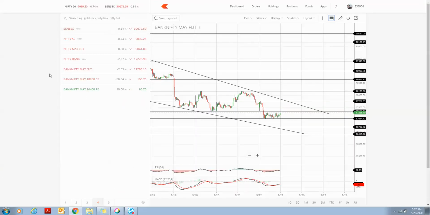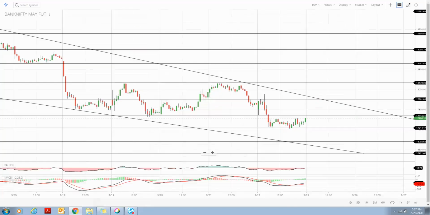As you can see here, the Bank Nifty has closed at 17286.10 paisa. Here is the Bank Nifty future price we are observing now. So today is 23rd May. On 22nd, it gave closing at 17286 rupees. Here I have drawn a number of support and resistance areas.